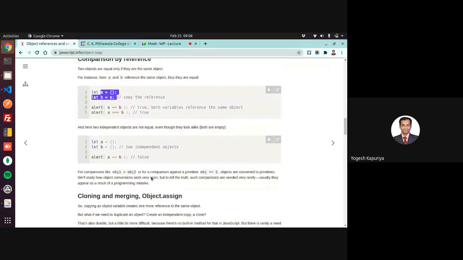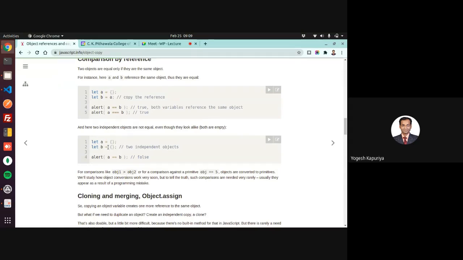But when A is one object and B is another object, you are creating two independent objects, and A equals B gives false, because even though both objects contain the same content, they are not the same object. They are referring to different objects.